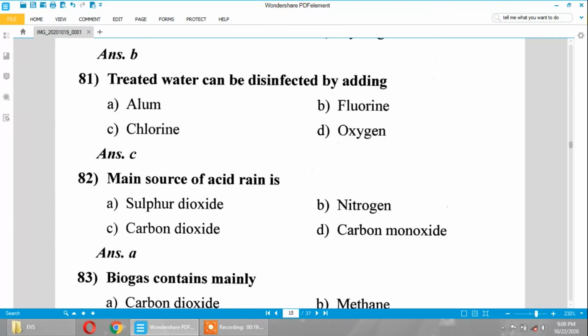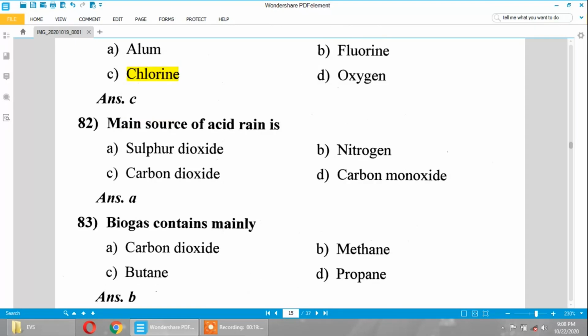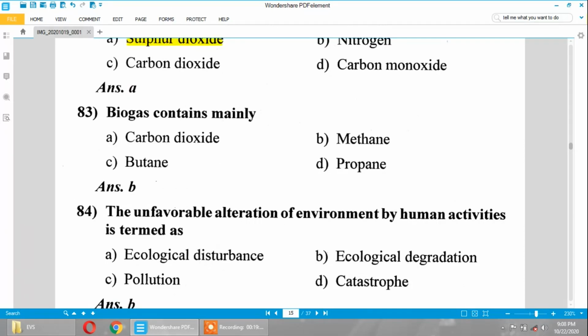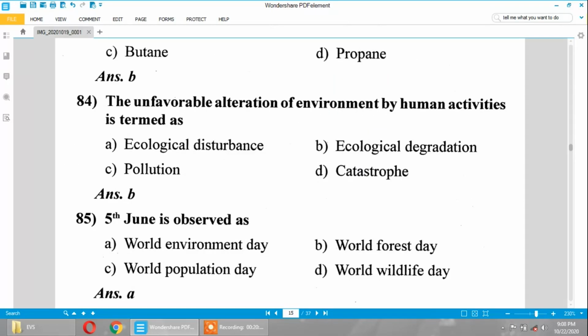Treated water can be disinfected by adding chlorine. The main source of acid rain is sulfur dioxide. It mixes with water and produces sulfuric acid. Biogas contains mainly methane. Methane is the major constituent of biogas.